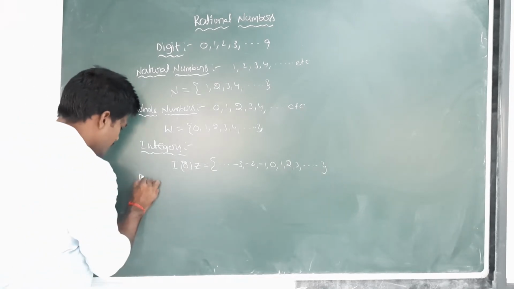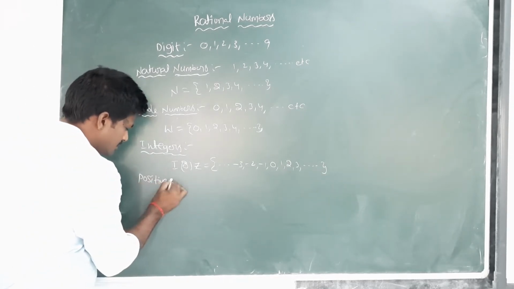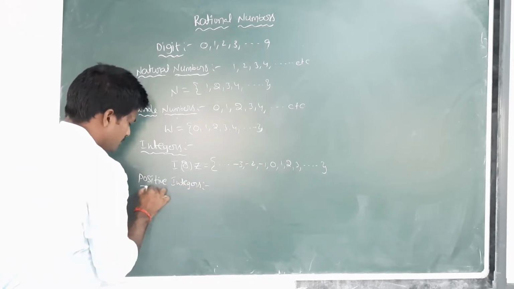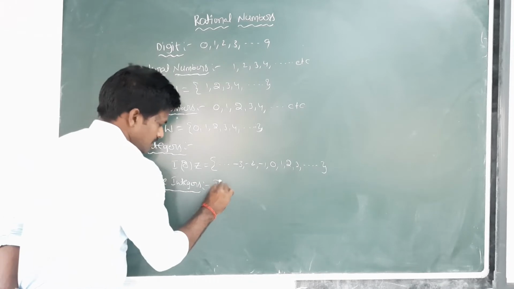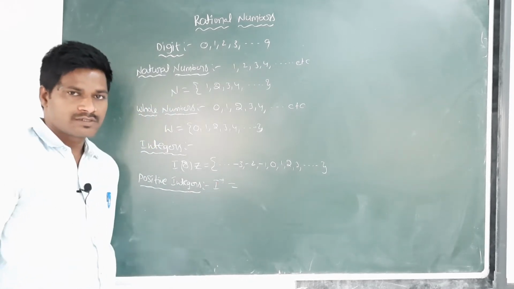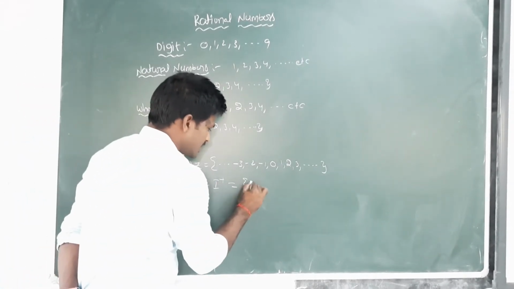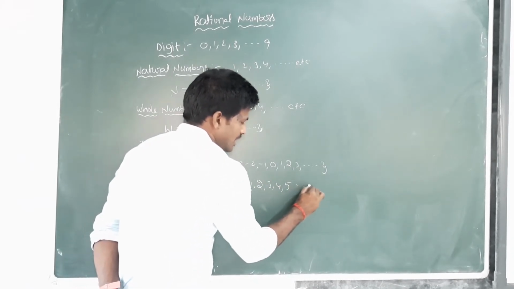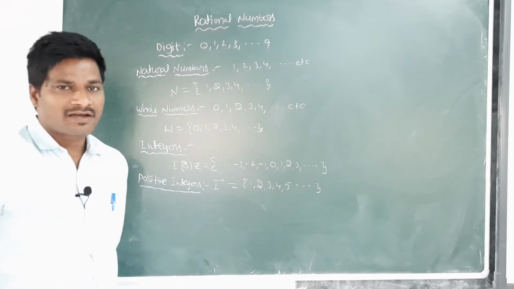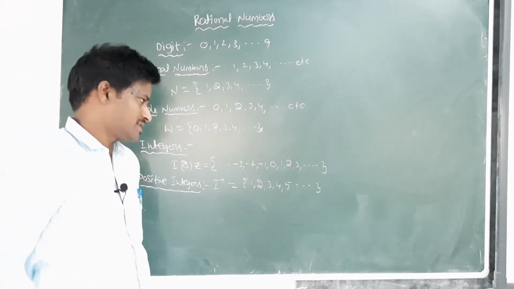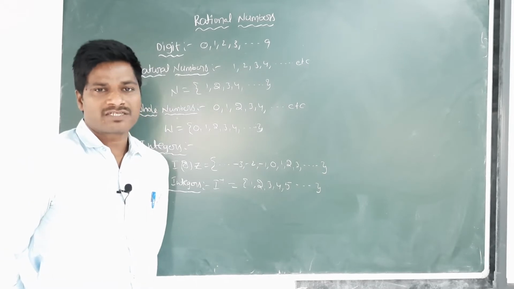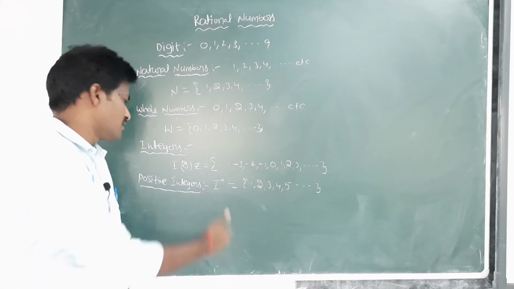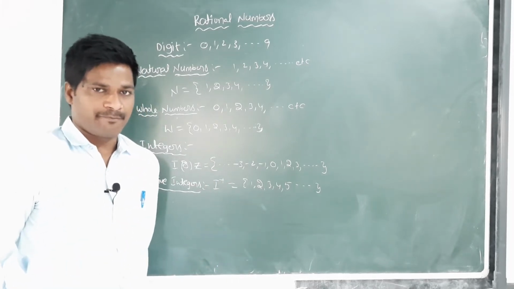Next, positive integers, I plus. The set of 1, 2, 3, 4, 5 and so on is the set of all positive integers. All positive integers and natural numbers are the same.